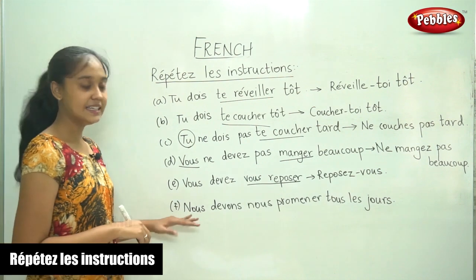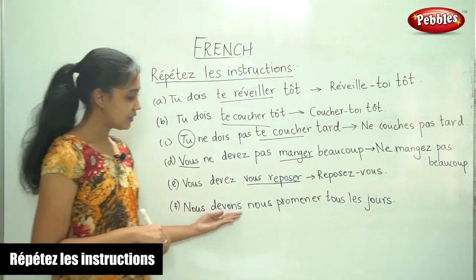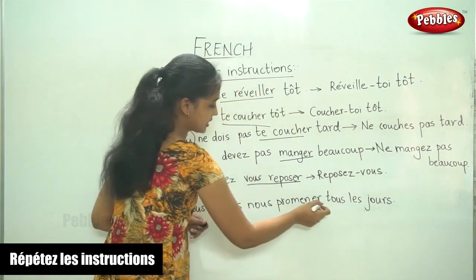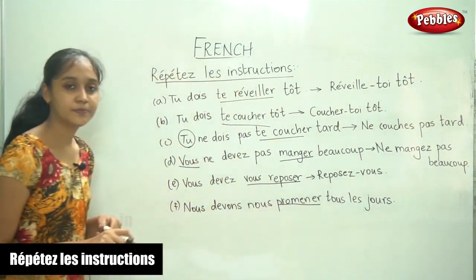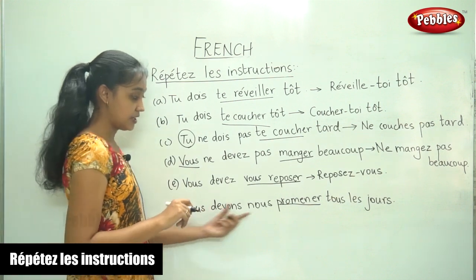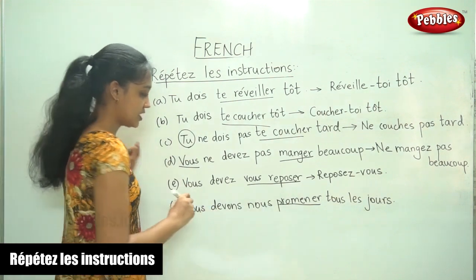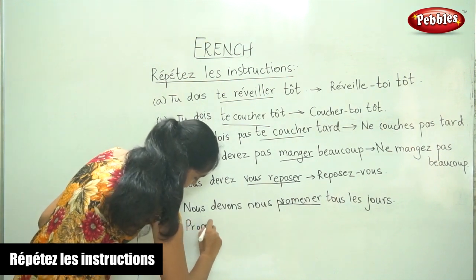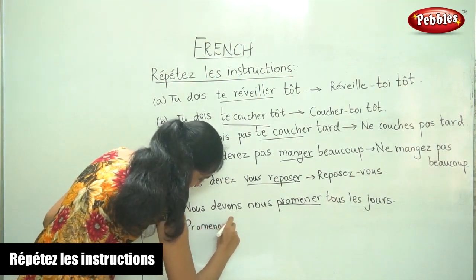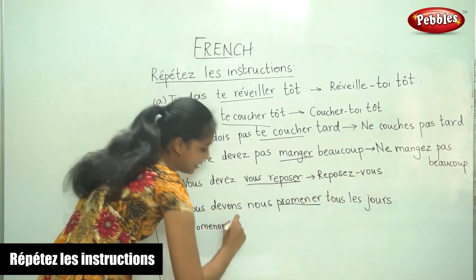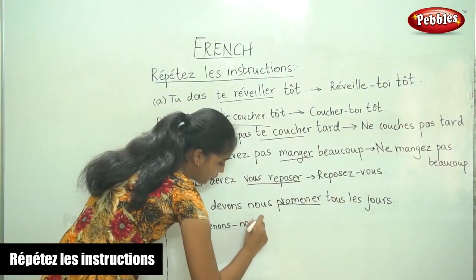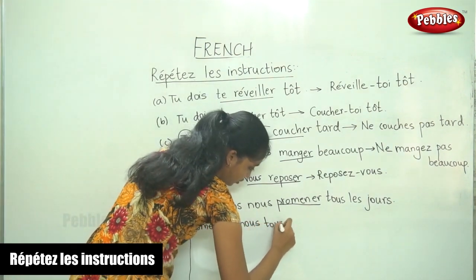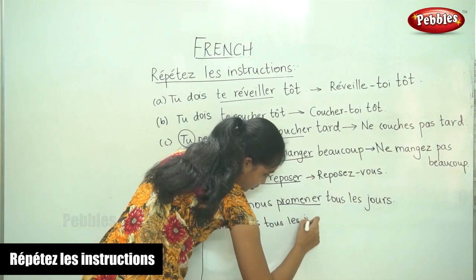And finally, the last sentence, nous devons nous promener tous les jours. Now the subject is nous. So, the verb is promener and the subject is nous. So, promener becomes promenons, promenons and nous. Promenons-nous tous les jours.